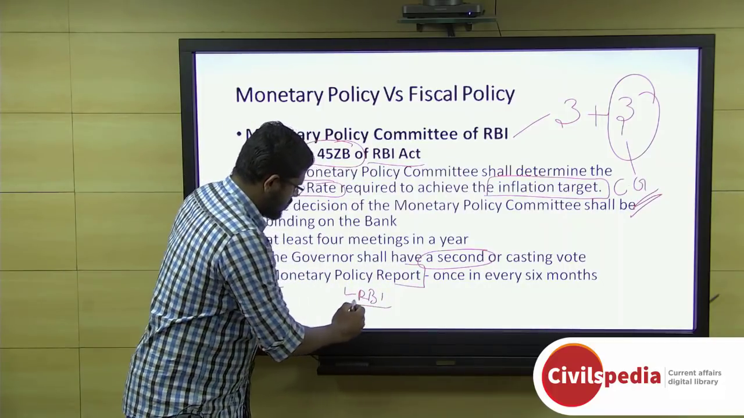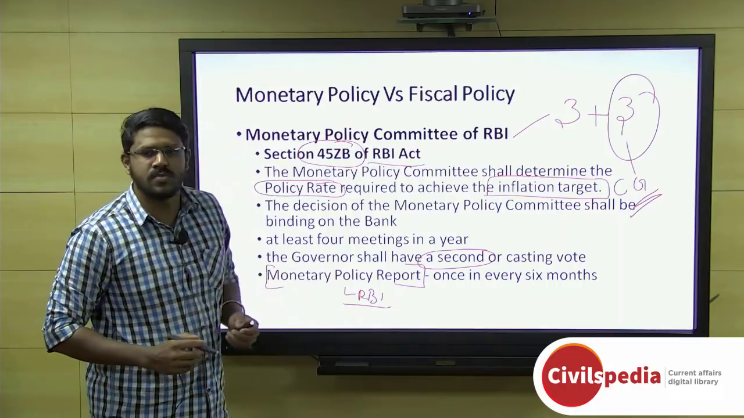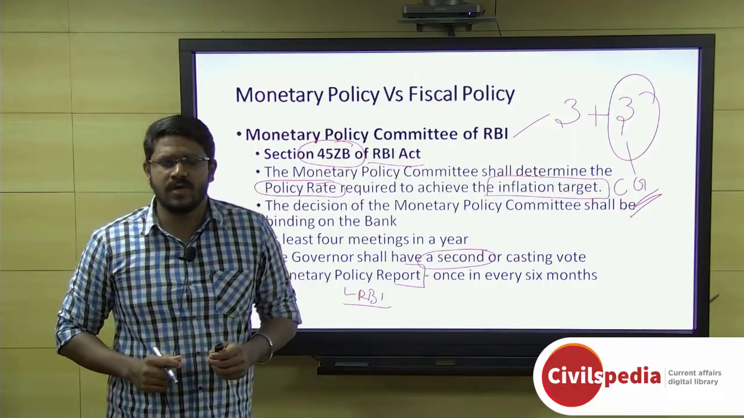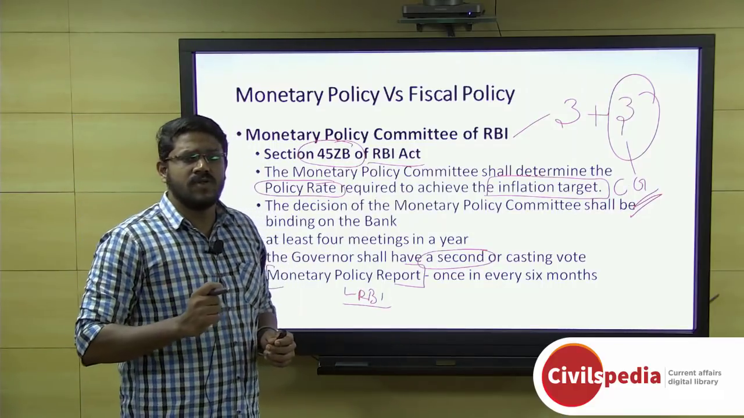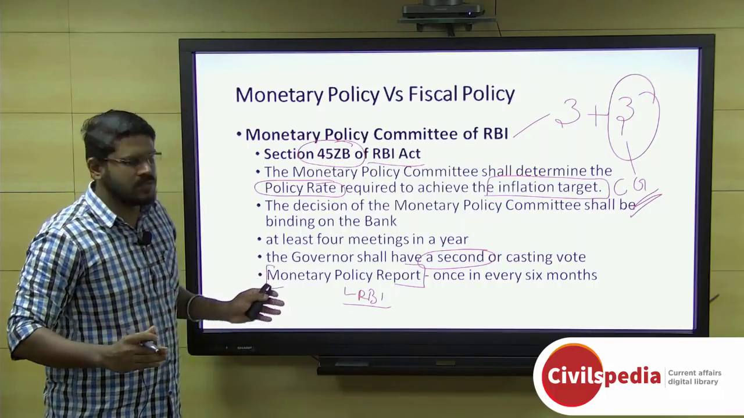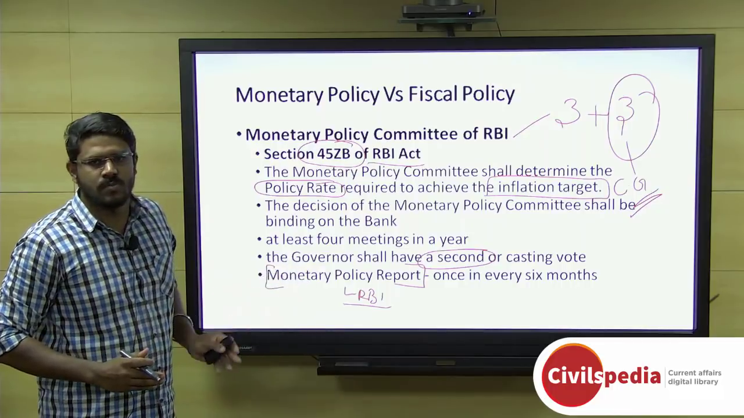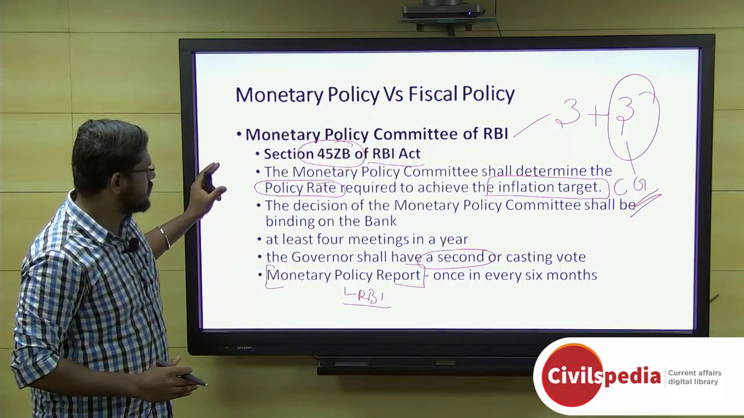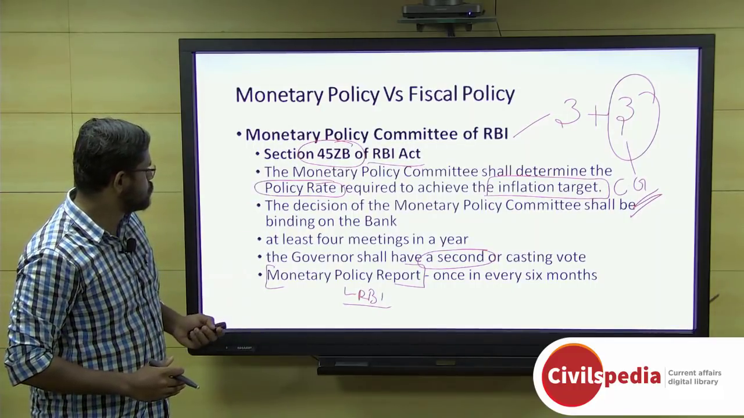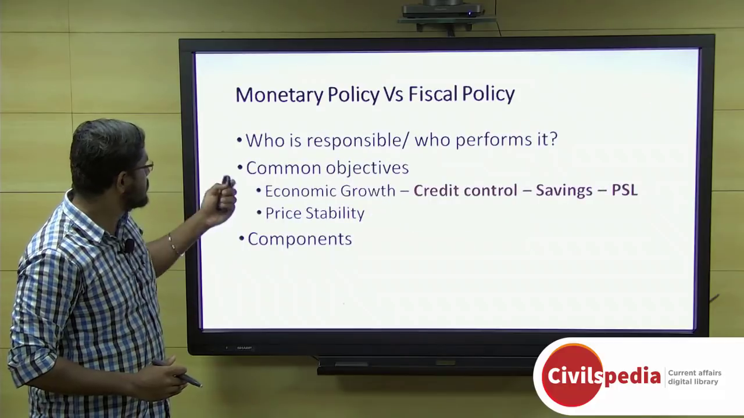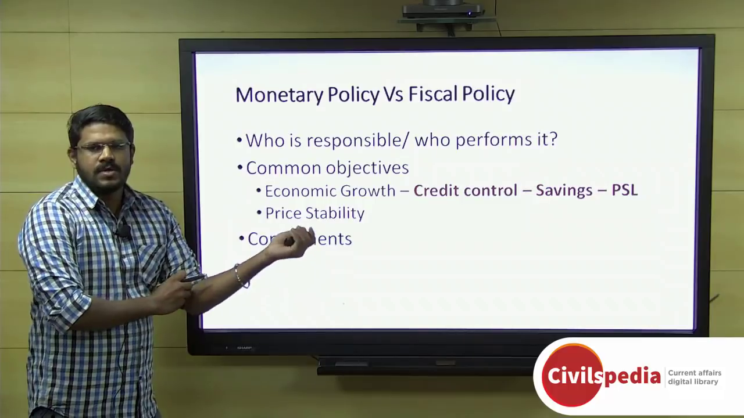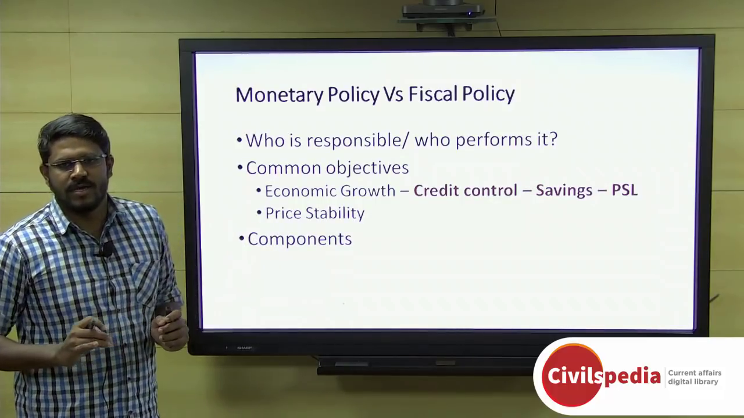RBI has to submit this monetary policy report once in 6 months, and it shall contain information such as sources of inflation and prediction of inflation for a period of 6 to 18 months from the date of publishing of this policy report, right? And with this, we come to the end of the monetary policy committee, and we will discuss who is responsible for monetary policy. It is the Reserve Bank of India.